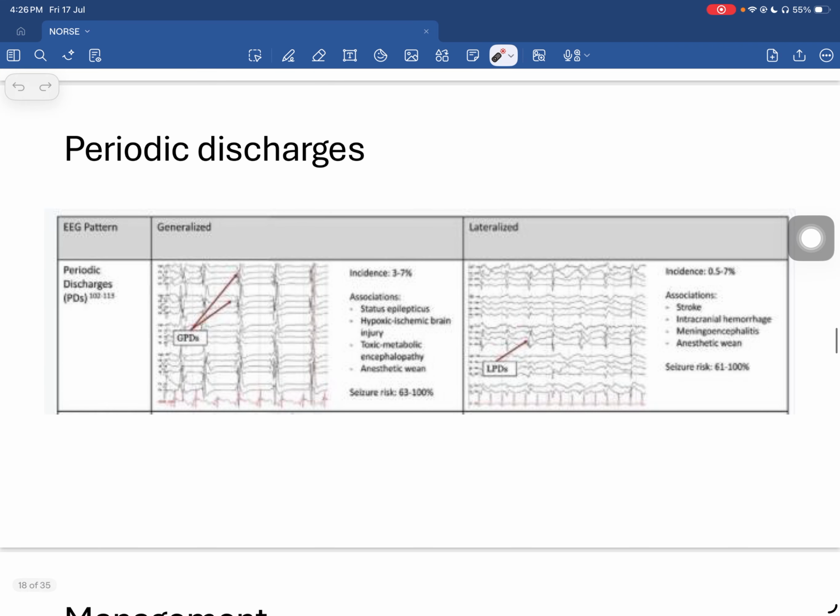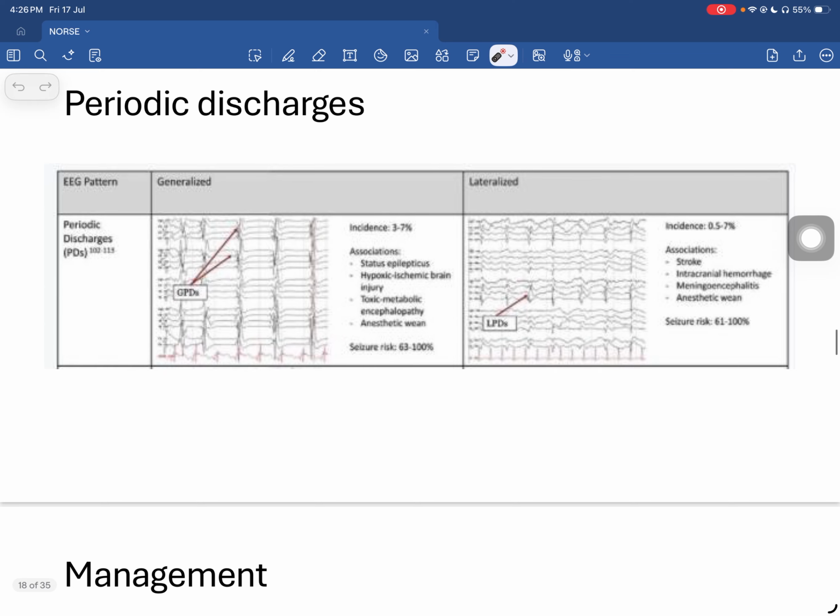And also, we see periodic discharges, generalized and lateralized. Generalized is what we see commonly with the status epilepticus.